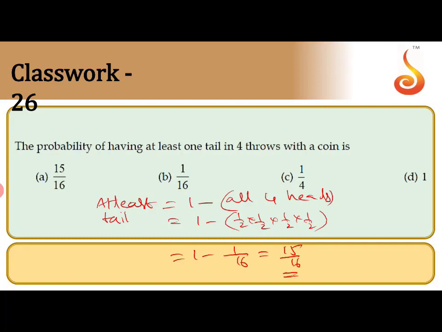At least one tail means one tail or two tails or three tails or four tails. You get more combinations. If you take the opposite, 1 minus all 4 heads, what is the probability of getting a head? 1/2 × 1/2 × 1/2 × 1/2. That means 1 minus 1/16, that gives 15/16. Option A is correct. I hope you understand this question. Next question.